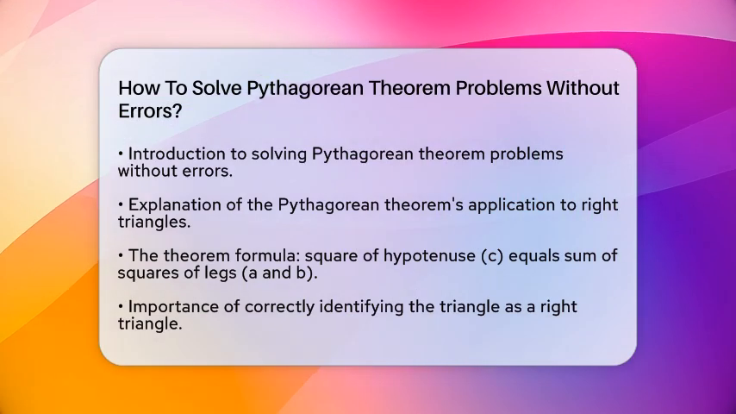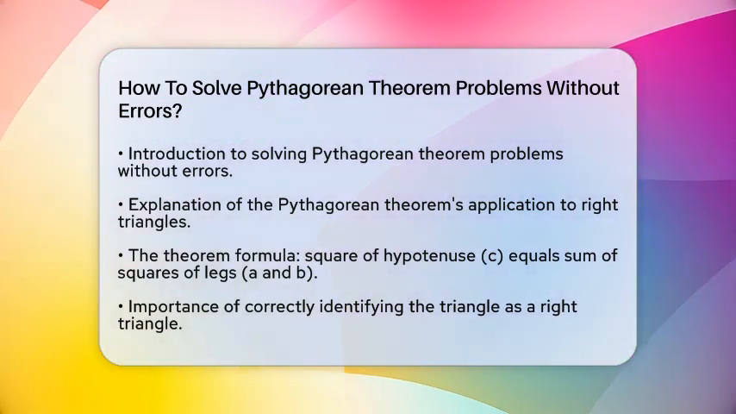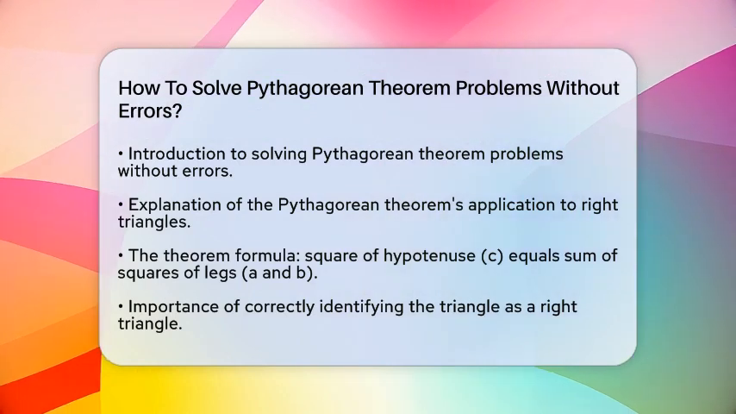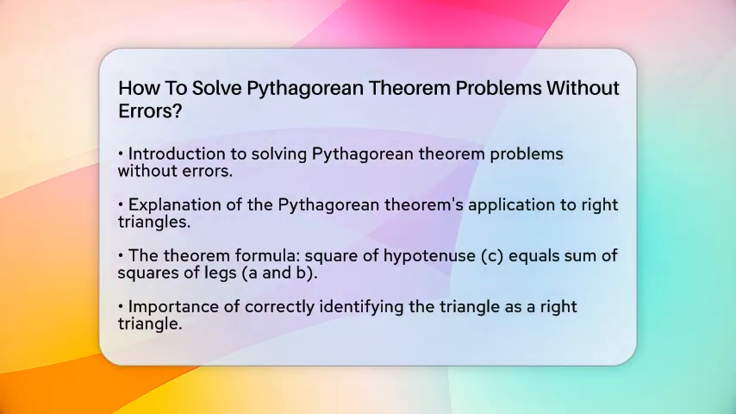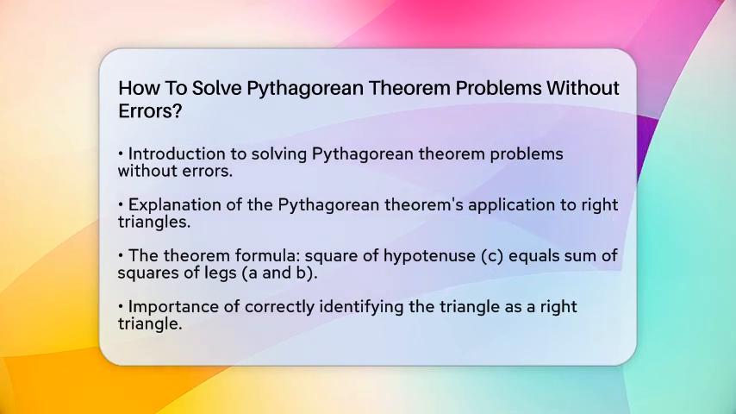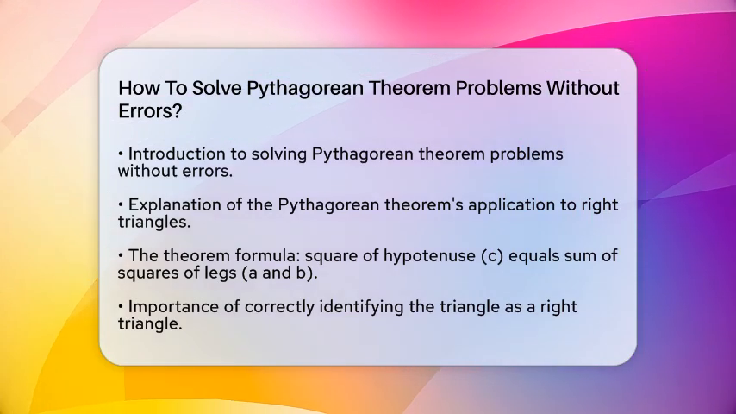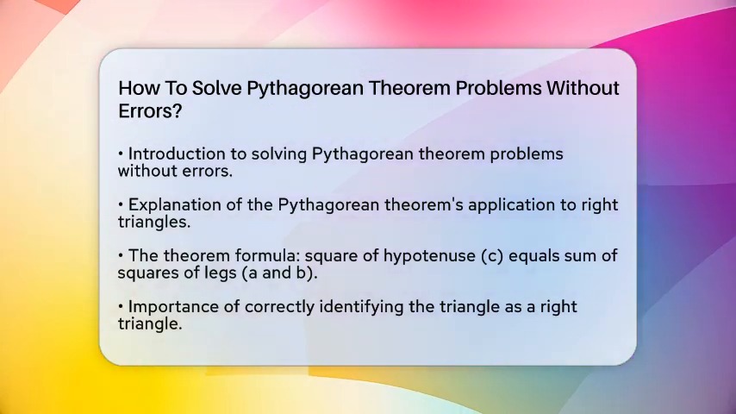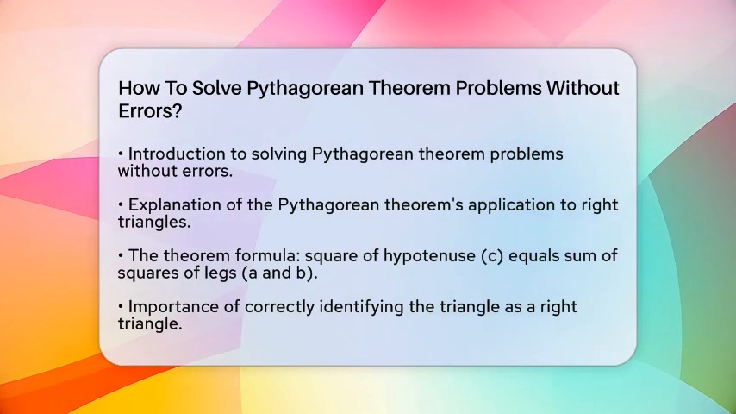First, it is essential to understand the Pythagorean theorem itself. This theorem is only applicable to right triangles, which have one angle that measures 90 degrees. The theorem states that the square of the hypotenuse, which is the longest side opposite the right angle, equals the sum of the squares of the other two sides.